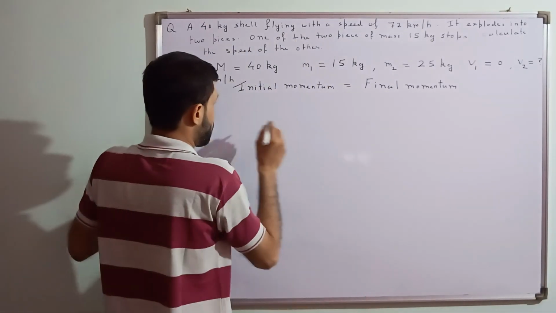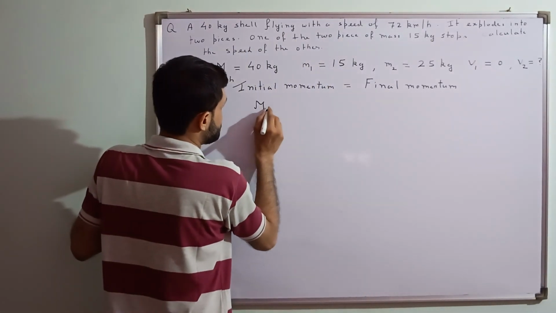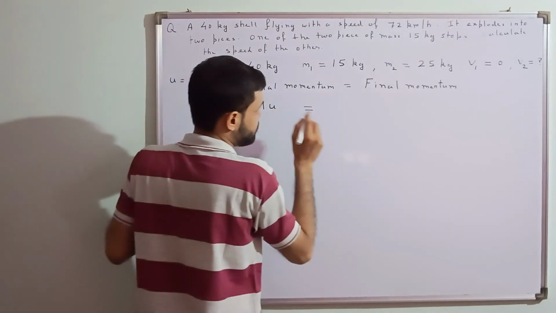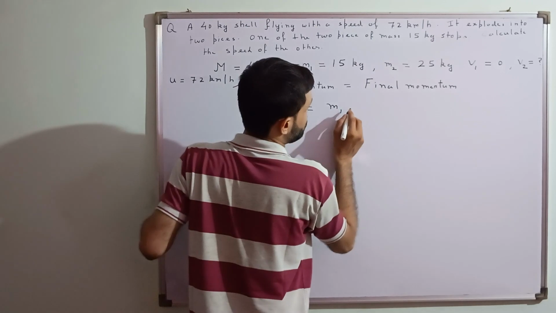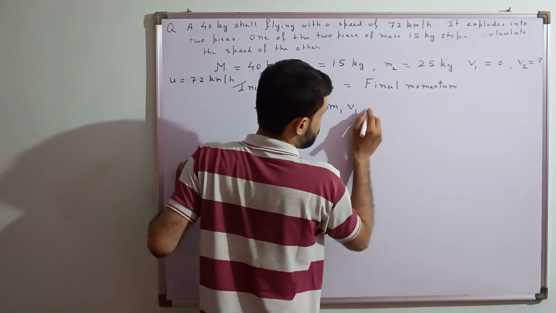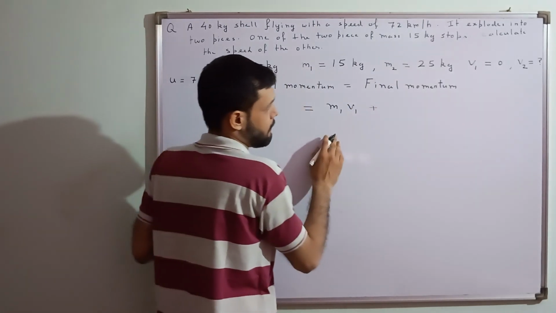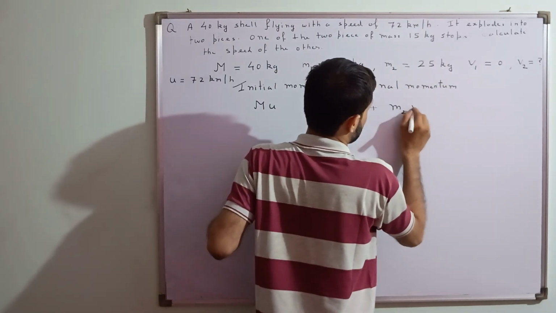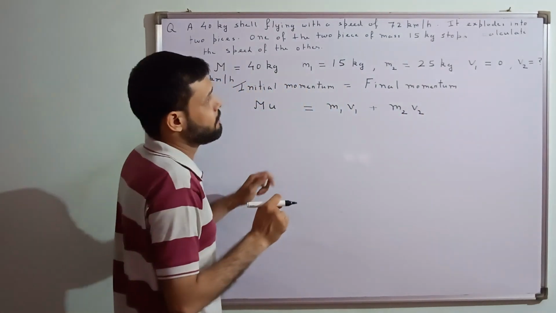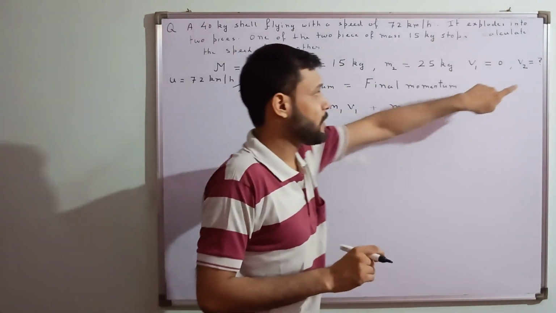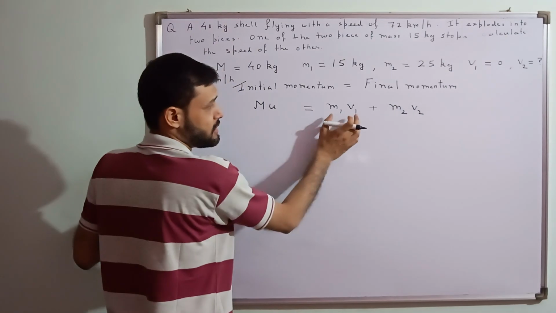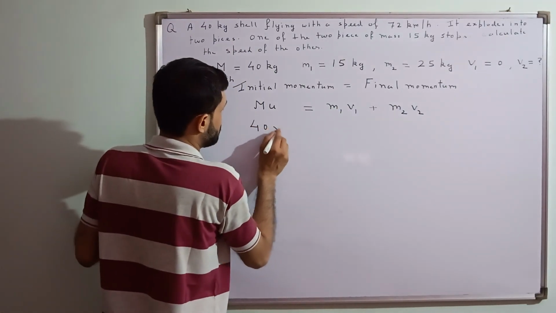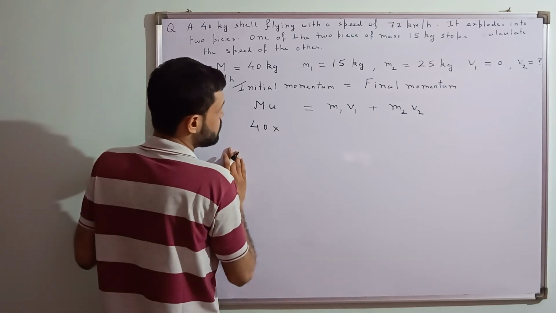So let's write this equation like this. This is m1 into u, where u is this initial velocity. And here, m1 into v1 will become 0. Why will it become 0? Because this velocity is 0. So now m2 into v2. What we have to find is the velocity of this, so we have to find v2. Now just put the values. This equation becomes 0. M is how much? 40 kg. So what about m1, u1 and m2, u2?